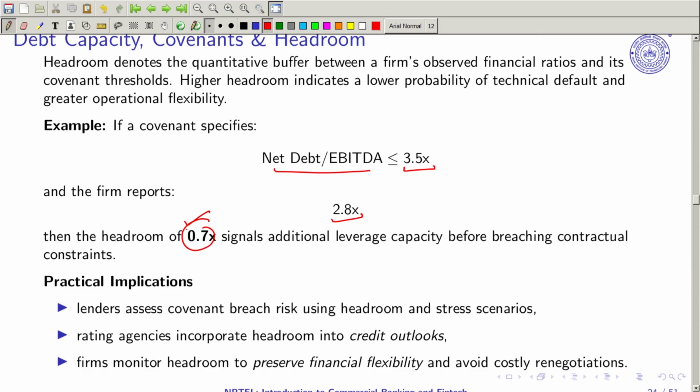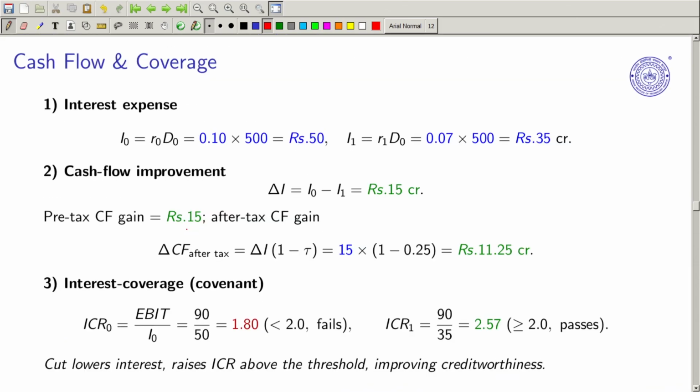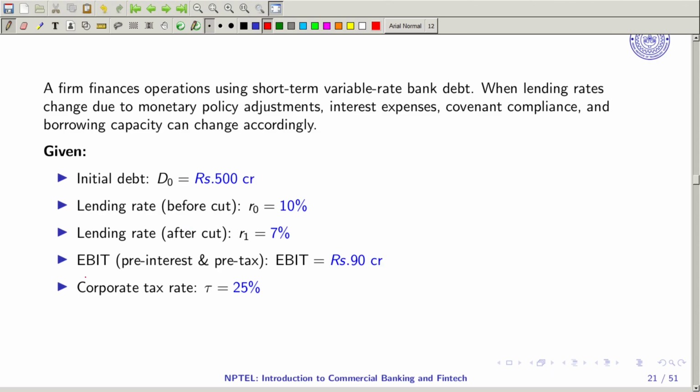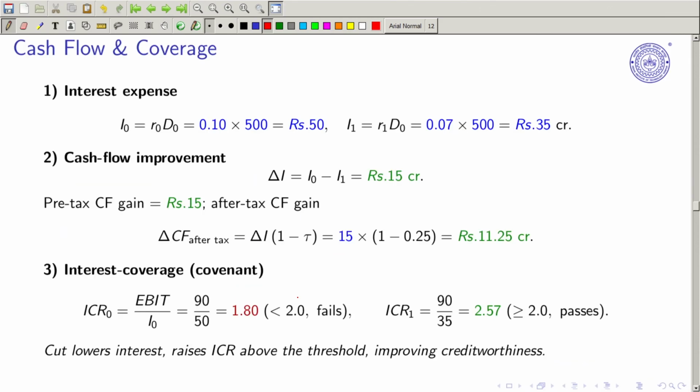So cash flow and coverage, if you think about it, is what we have here. Given this particular example, the firm has financial operations using short term variable debt, and this is the initial debt they have. So here they have the coverage. Let me jump to this particular topic. Interest expense is how much? The initial rate is 10%. So 10% of 500 crore comes out to be rupees 50 crore.